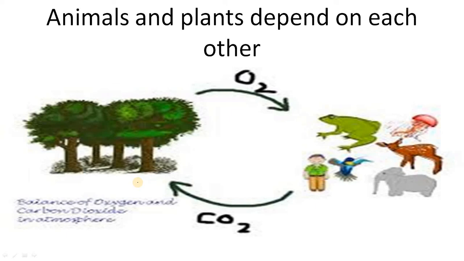So now what is happening? We are cutting many trees and plants, right? That is a very wrong thing that we are doing. In the name of development, what is happening? Many trees and plants are being cut. Many forests are getting destroyed. Due to that, the population of trees is going down. If there are no trees left, the pollution will increase. There will be no pure air for us to breathe. So what is our main aim? We have to conserve our forests. Main thing, conserve our forests. Forests are a very important source where most of the carbon dioxide is taken and oxygen is given out into the atmosphere, right?